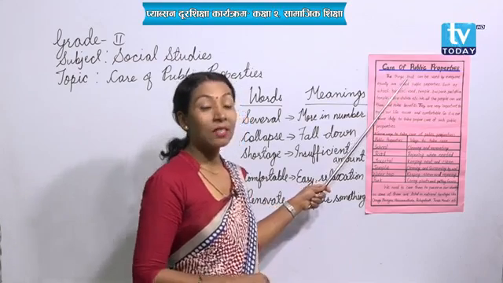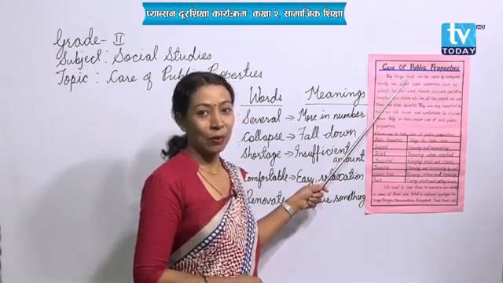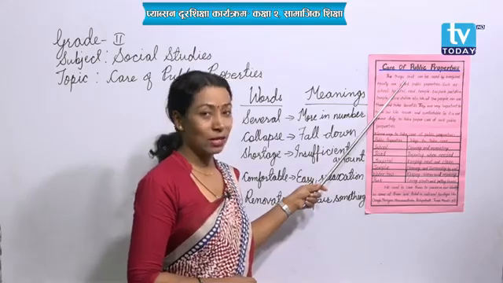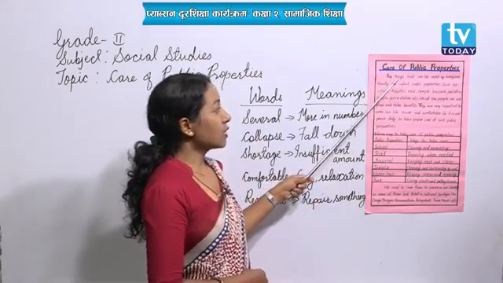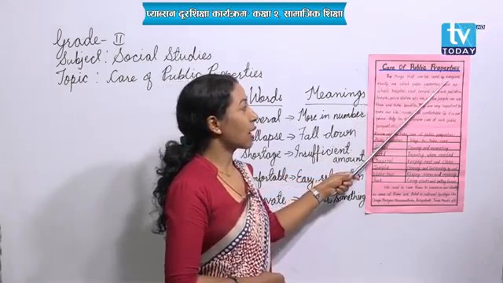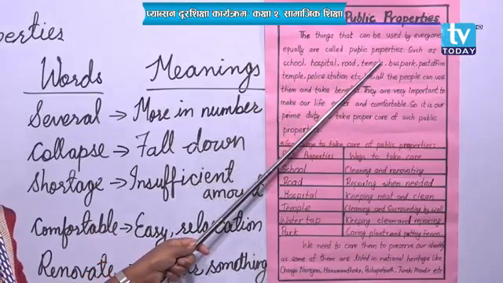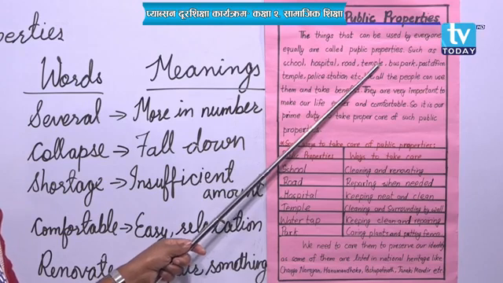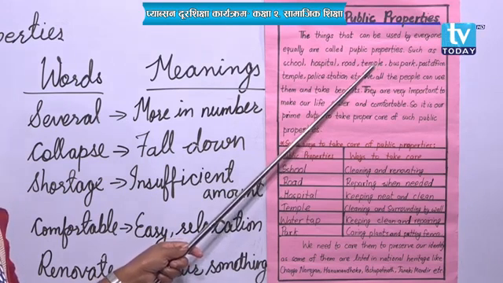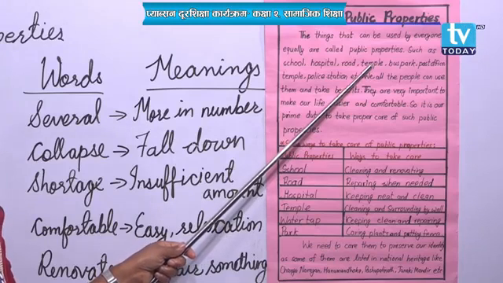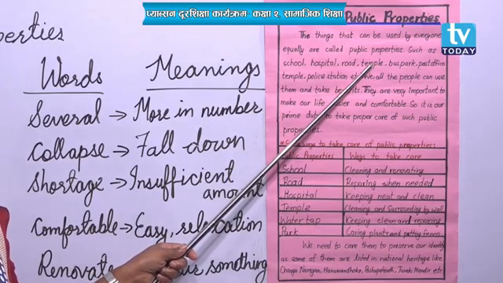And this will be just revision for you also, okay? So let's move towards it, right? The things that can be used by everyone equally are called public properties. Okay, once again, such things which can be used equally by all the people are called public properties.